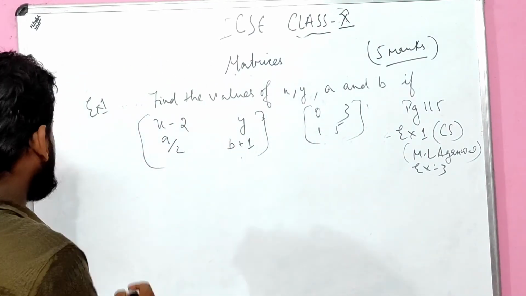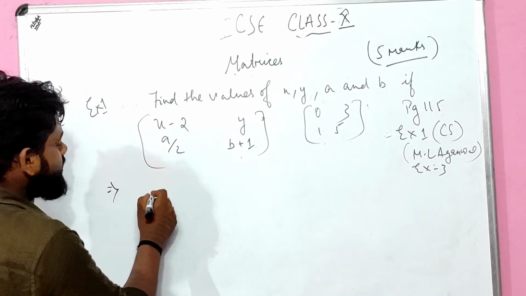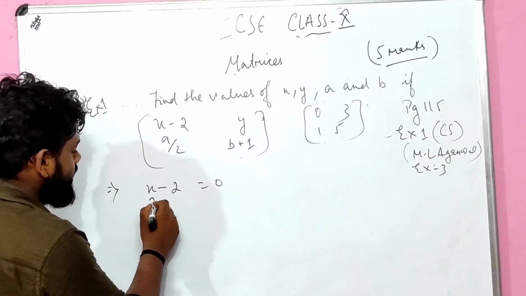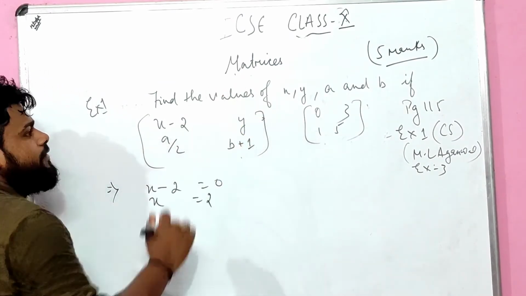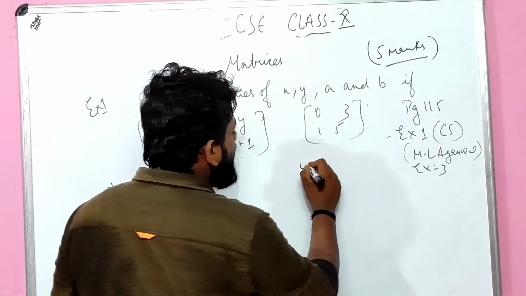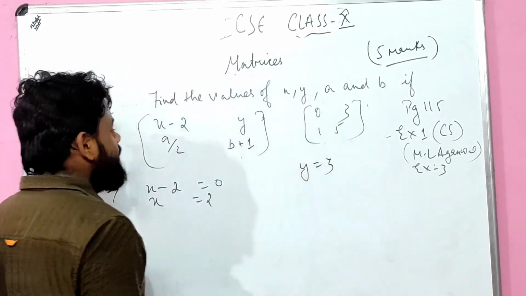So now what is given? I can say that x minus 2 equals 0, right? So I can say x equals 2. That means I have got the value of x. Completely clear. And y is given here, y equals 3, done. The value of y has come out.